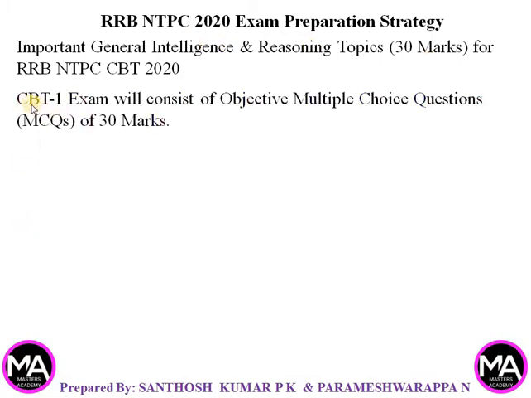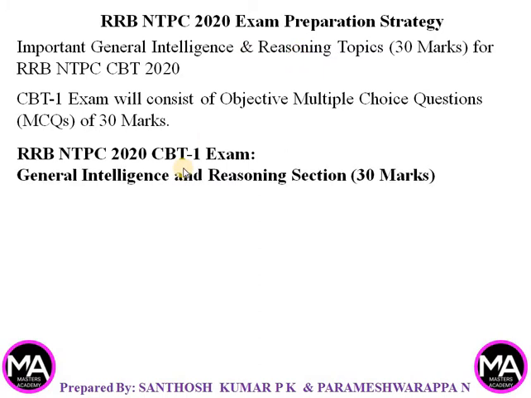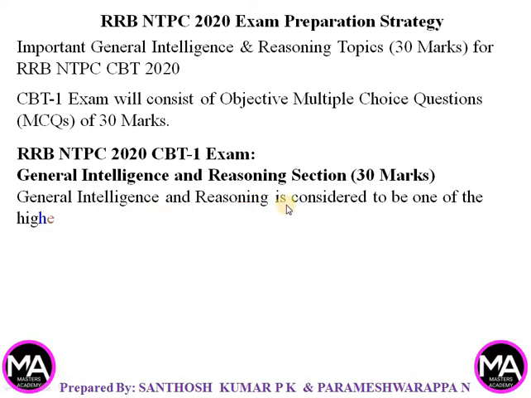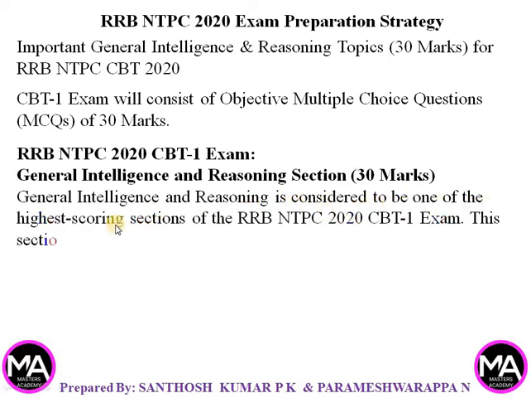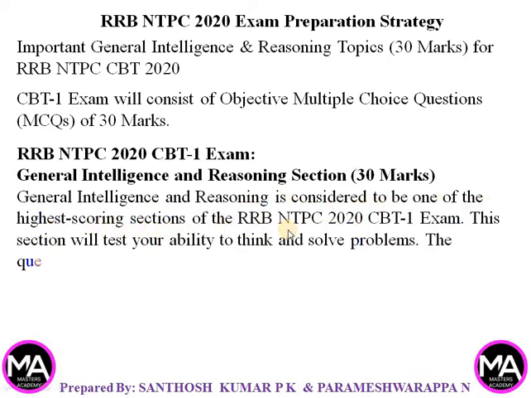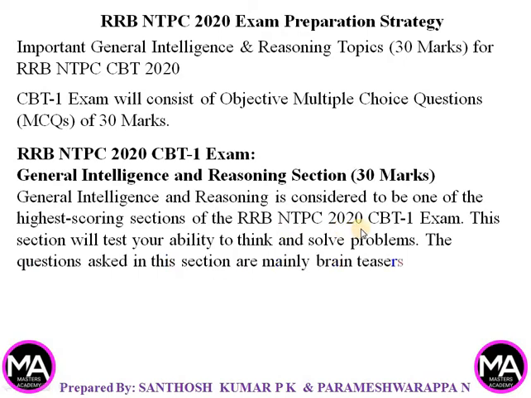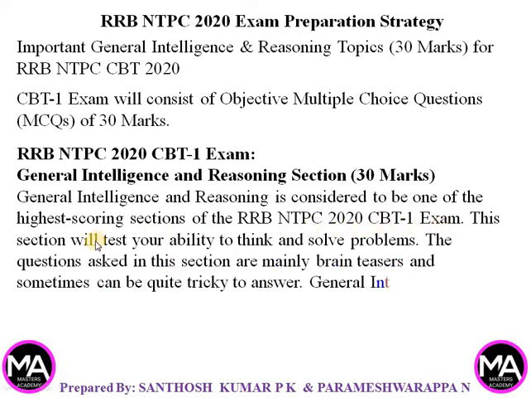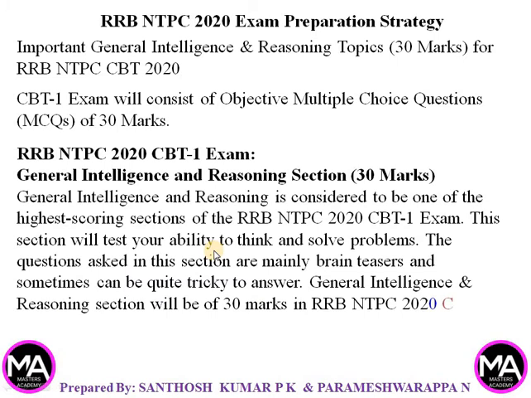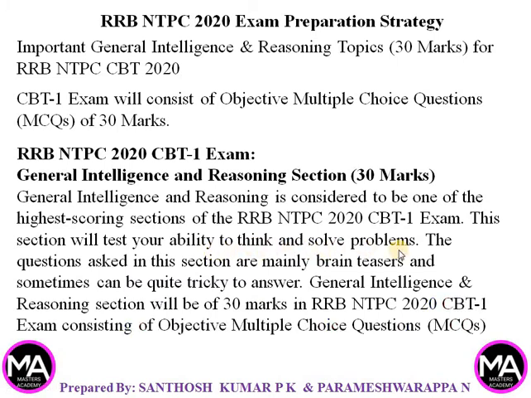So CBT, that is computer based test 1 exam, will consist of objective multiple choice questions, MCQs, of 30 marks from general intelligence and reasoning topics. General intelligence and reasoning is considered to be one of the highest scoring sections of the RRB NTPC 2020 CBT1 exam. This section will test your ability to think and solve problems.